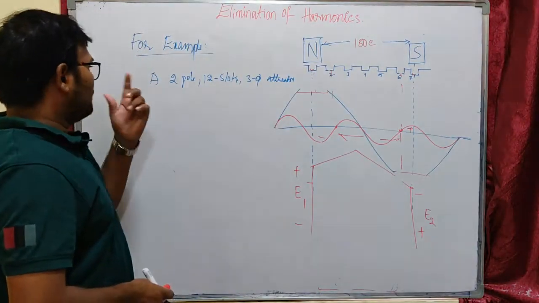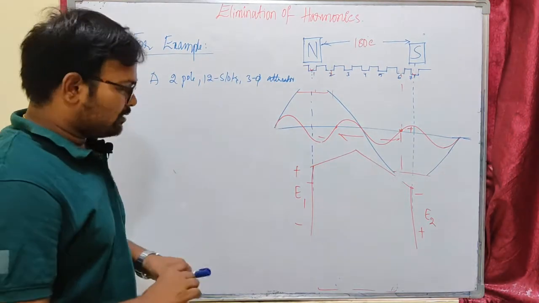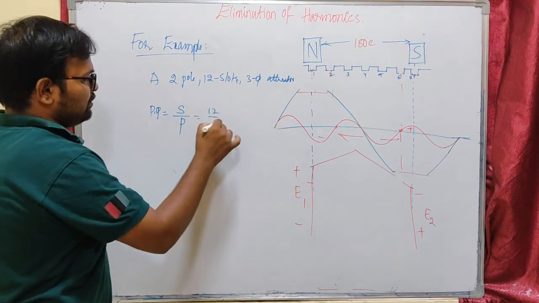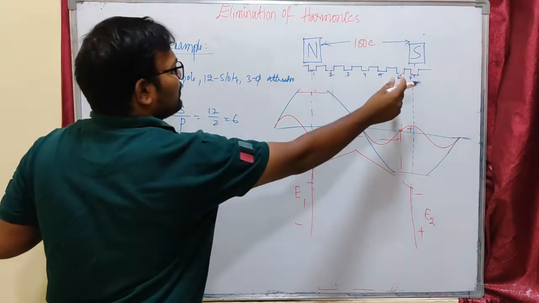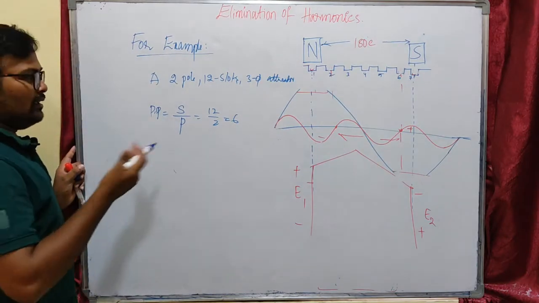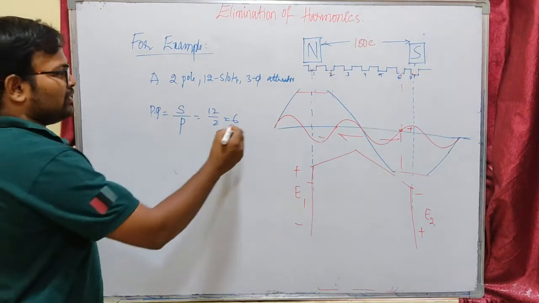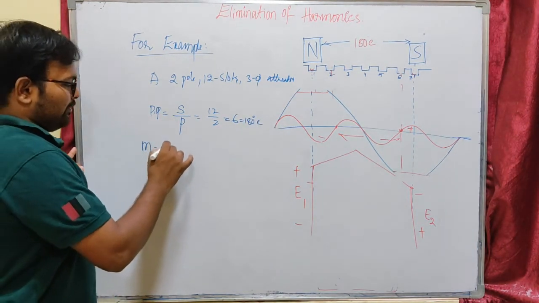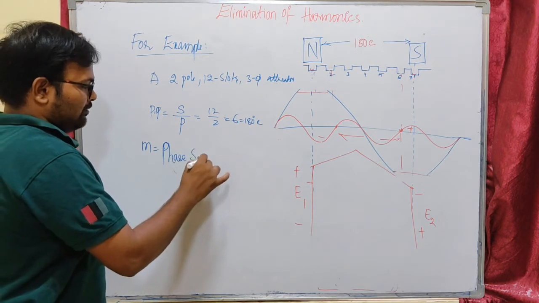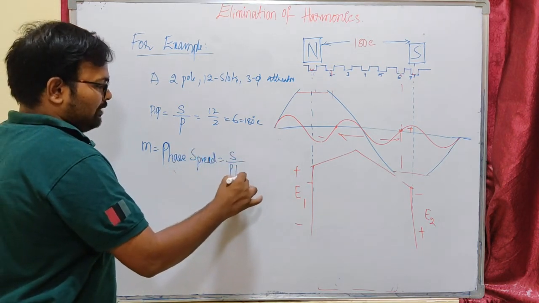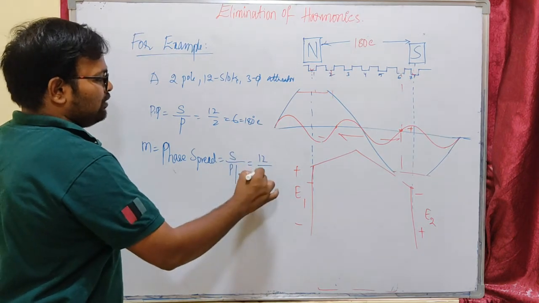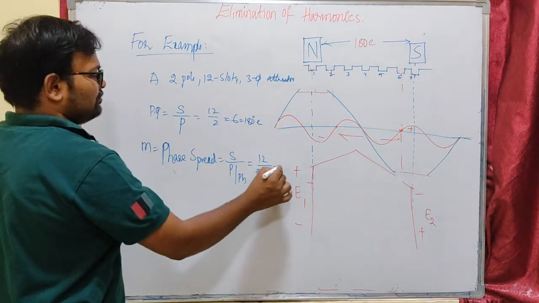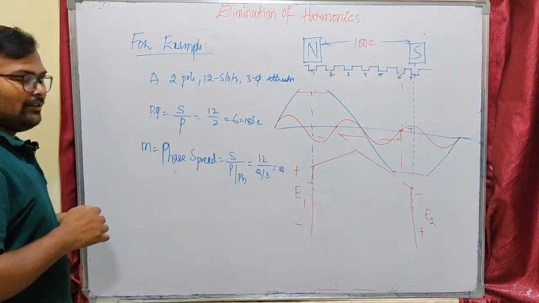So for example, let us take a 2-pole, 12-slot, 3-phase alternator. That means our pole pitch will be the number of slots per pole, that is 12 by 2, that is 6. Here the pole pitch means the distance between adjacent poles, that is pole pitch is 6 here, which is equivalent to 180 degrees electrical. And the M value is equal to phase spread. Phase spread equals the number of slots per pole per phase. That is 12 divided by the number of poles 2, and the number of phases 3, that will become 2. M is 2 here. That means 2 slots will be there for each and every phase under one pole.